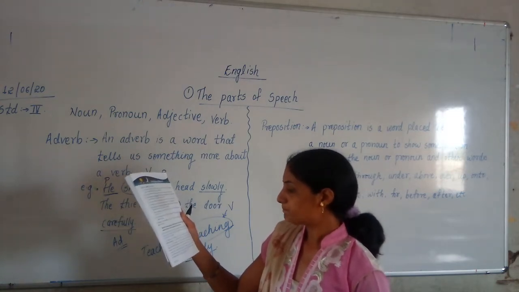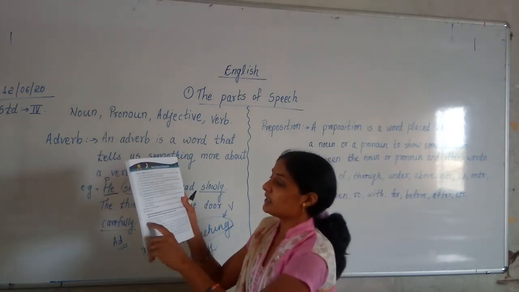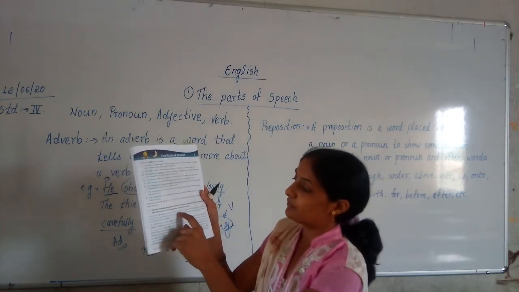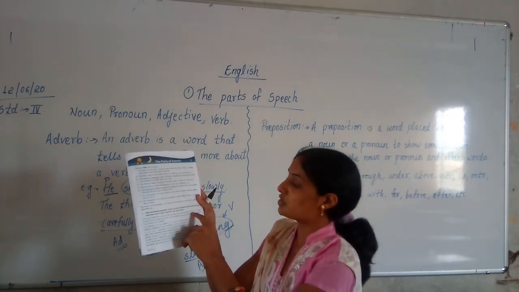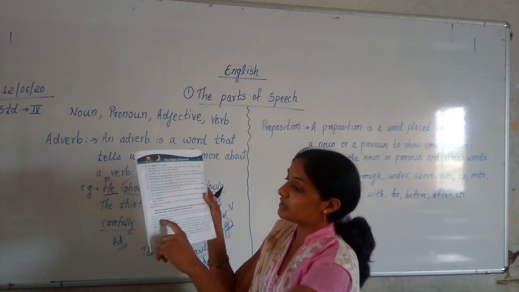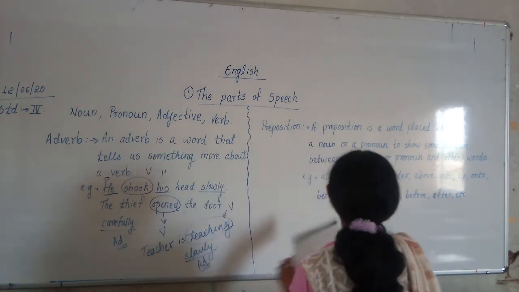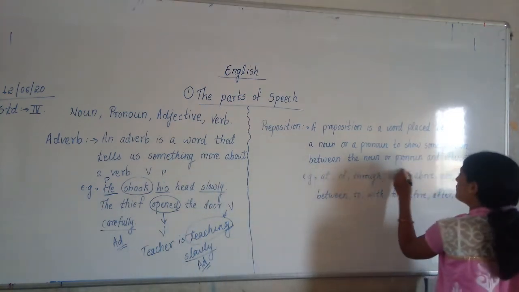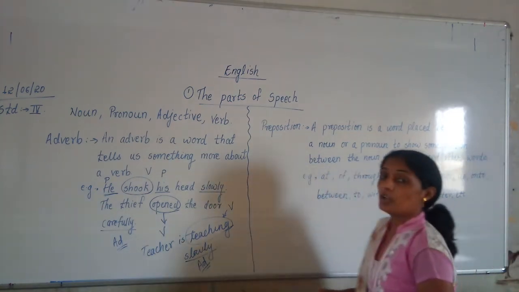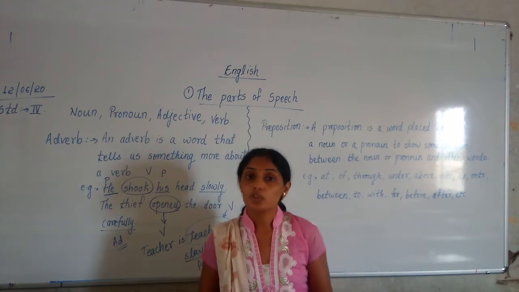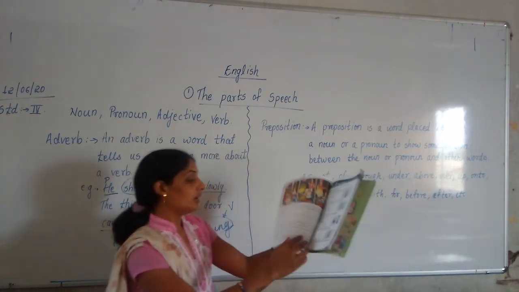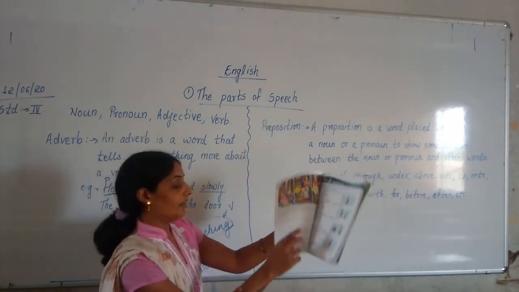Now here. Sant Eknath was born in Paithan. His family was known for its devotion and learning. Eknath studied hard under. So under is what? Preposition. So you can write down the word under in the preposition column. Okay.